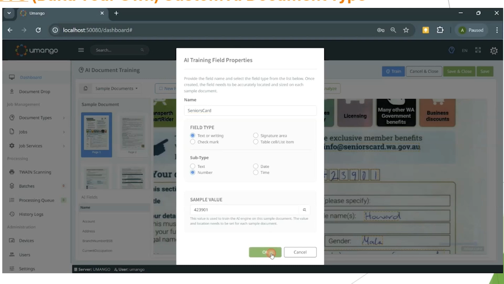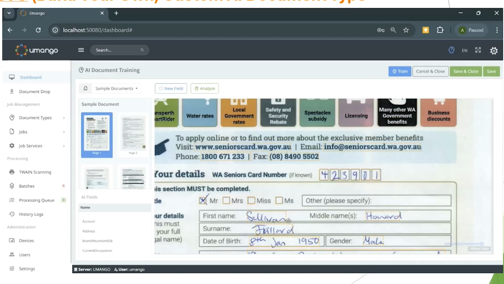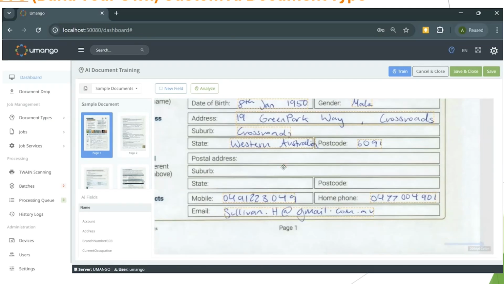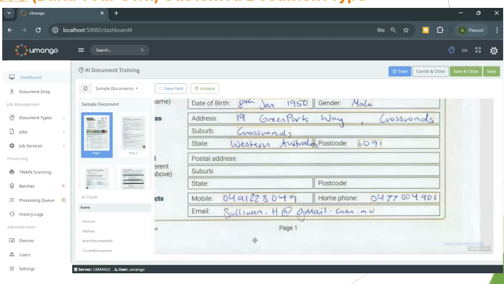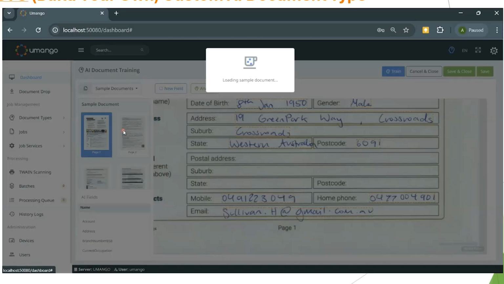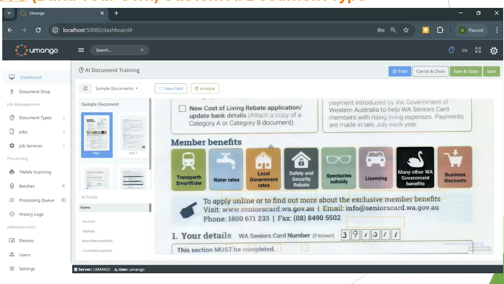So what I've done here is I'm simply moving each zone, making sure it's nice and constrained around the data that I want. In this case, because we've used a pre-existing AI document type, automatically it's named those zones, taking a best guess. We, of course, can rename those zone types as metadata fields around something that means something to us. And what we're doing is we're actually telling Umango, in this case, this zone, for example, is a key from image. This is an OCR zone.